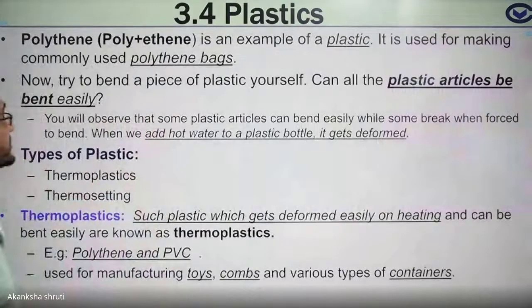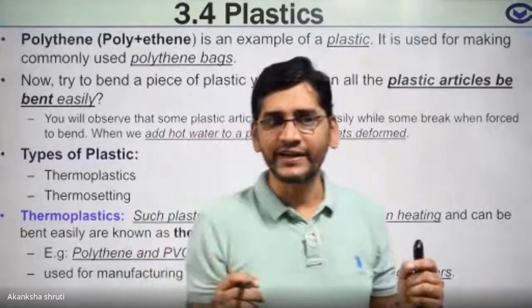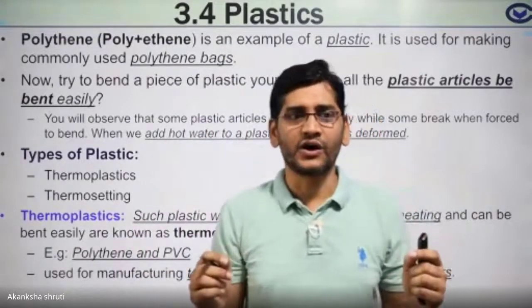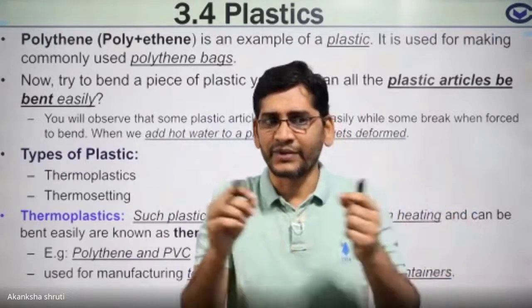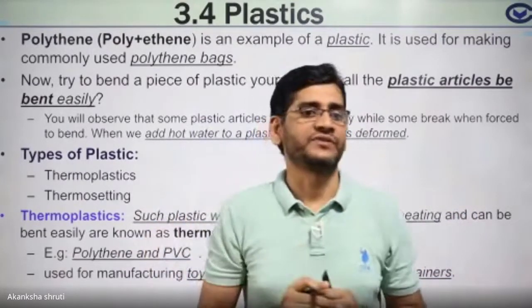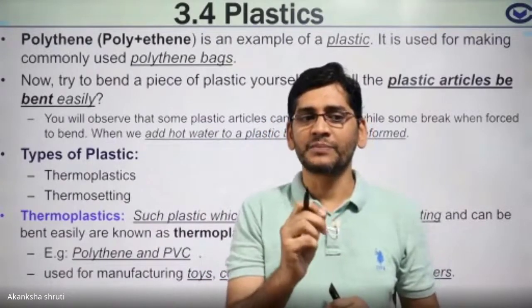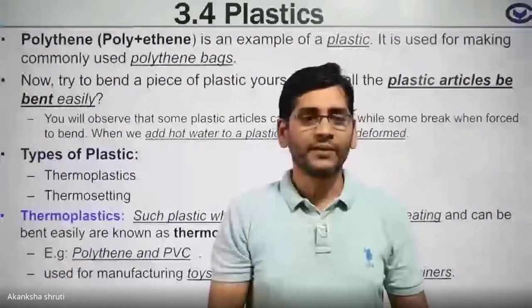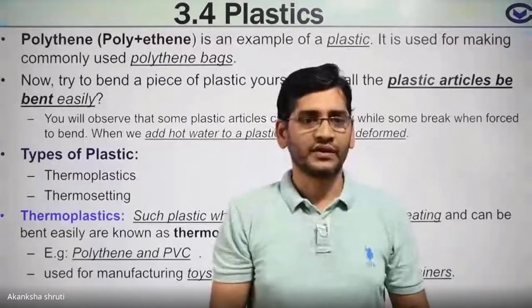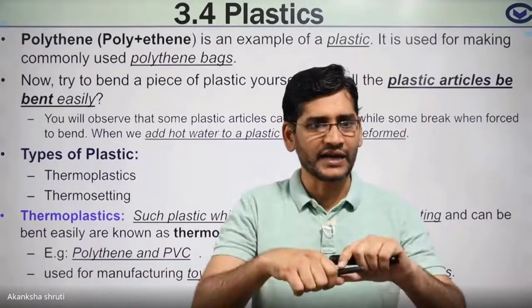Now, what are the various types of plastic? Just as we have learned, plastic has wider uses because of its durability. It is lighter. It can be converted into different shapes. As students, we observe that some plastic items are flexible, like the bottle that we are using, but the handle of the cooker, you might have seen, is very hard, it cannot be molded.